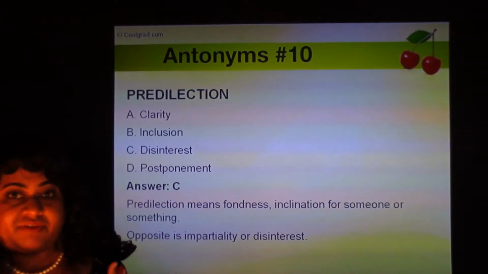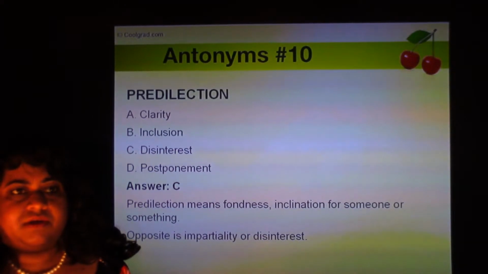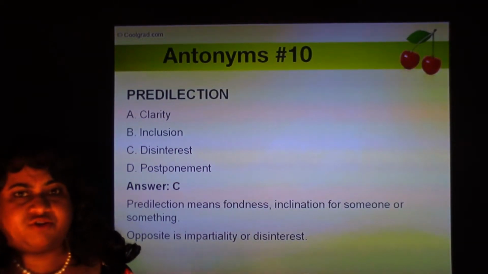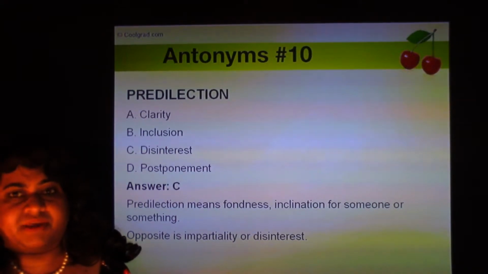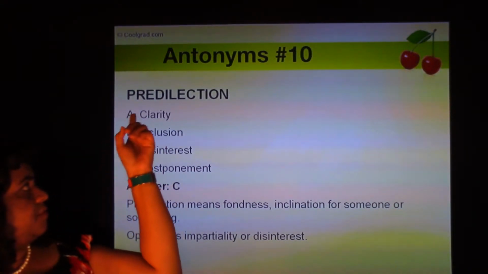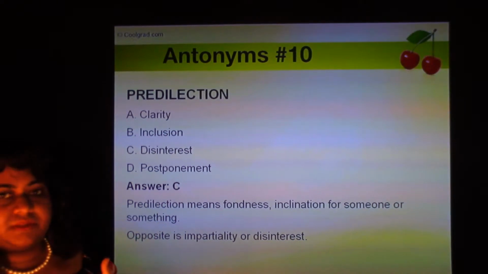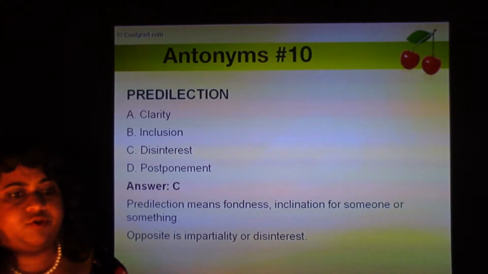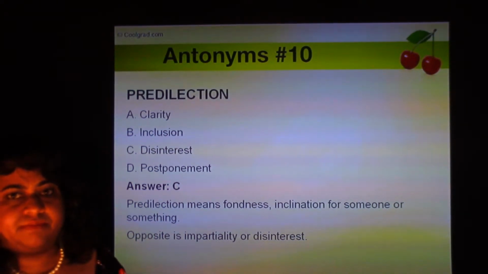I would think predilection means like a predisposition, you already have an inclination towards something or a fondness for something.